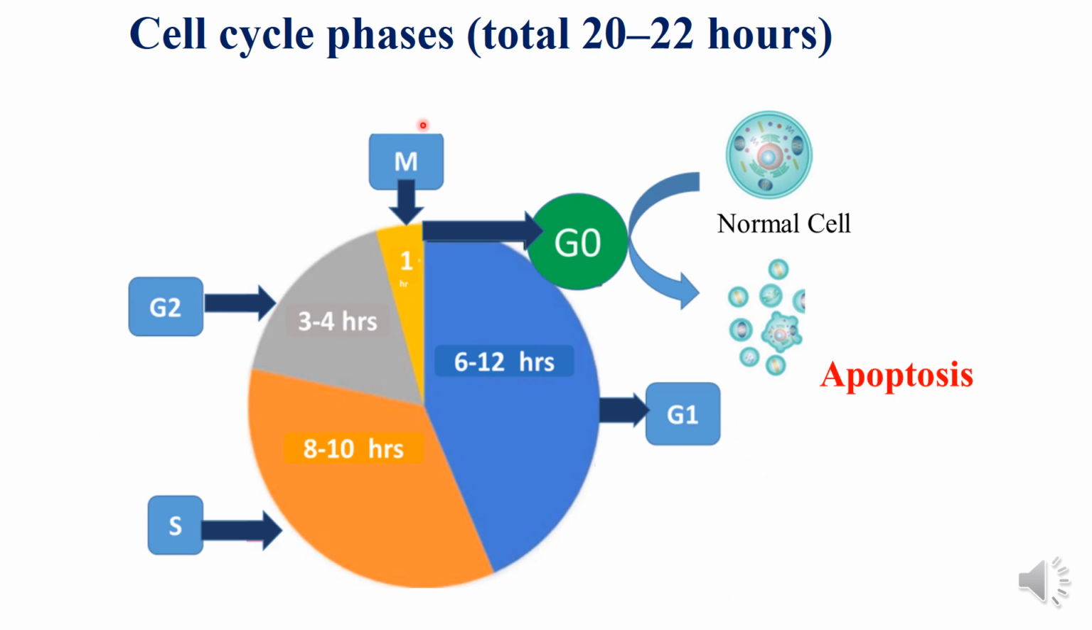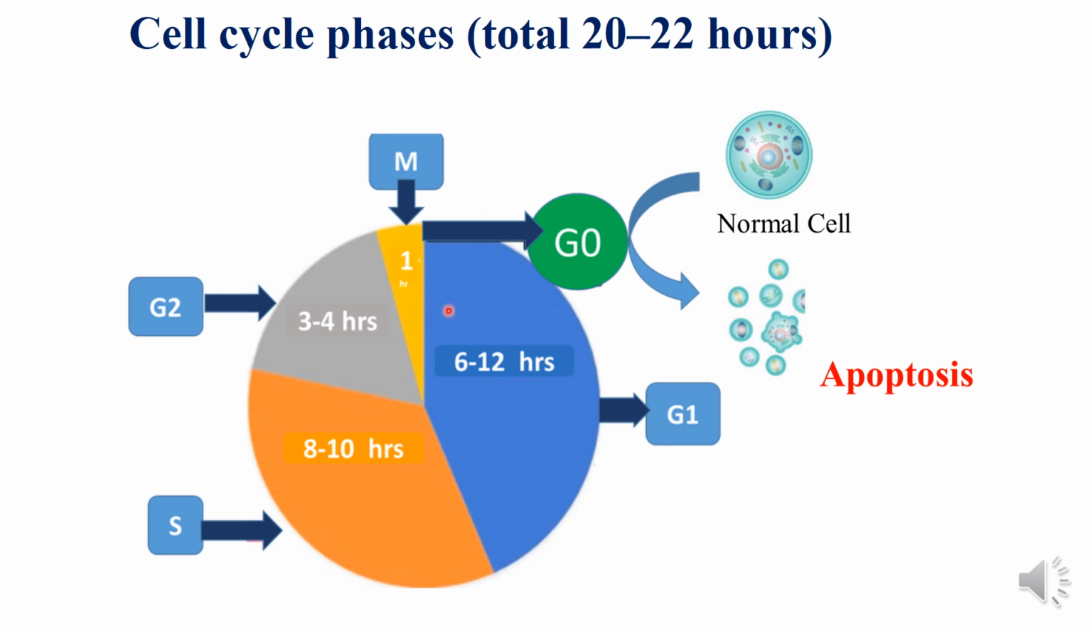Of these four phases, all form the interphase except the M phase, which means G1, S and G2 phase are forming the interphase. During this phase, the cell prepares for cell division. The actual division occurs in the M phase or the mitotic phase, in which both DNA and cytoplasm divide to produce two daughter cells.